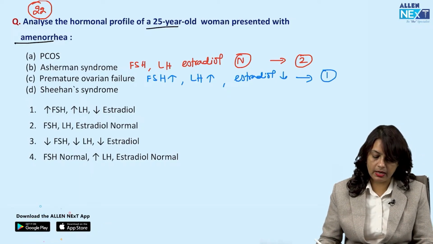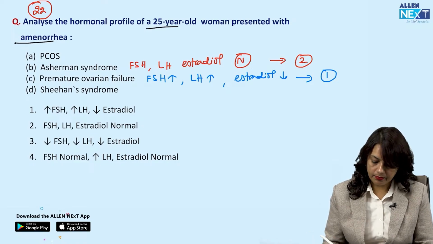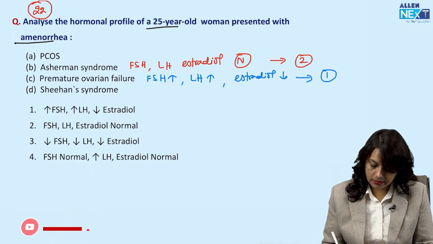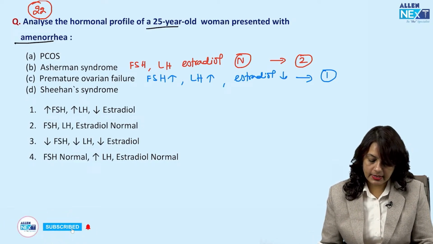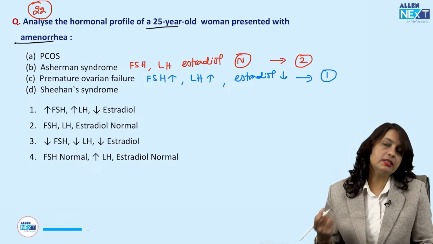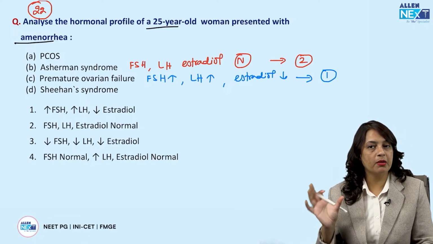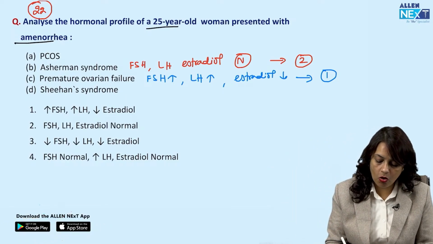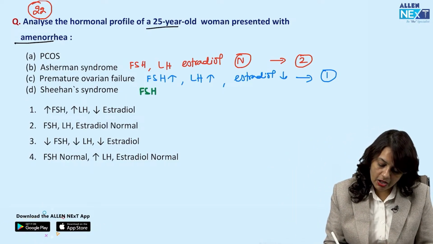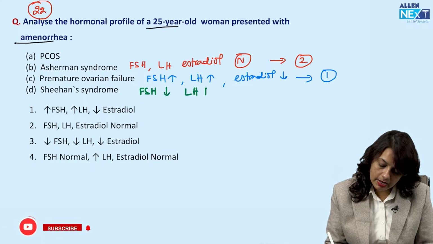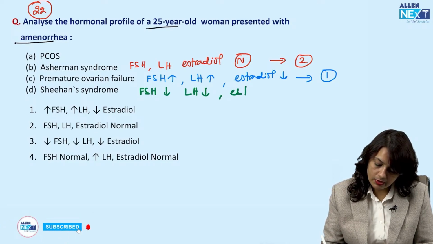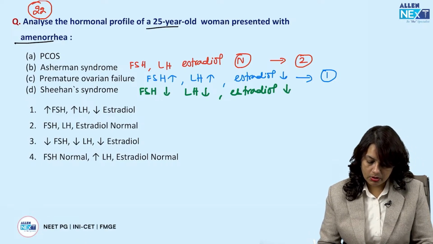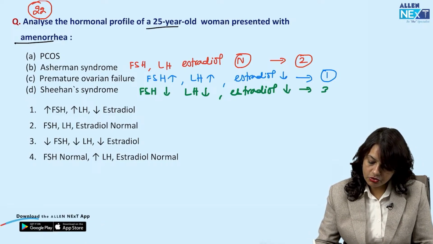Answer is A, that is 1. Now next is Sheehan syndrome, where there is postpartum pituitary necrosis. So FSH, LH, estradiol all will be down. FSH down, LH down, estradiol is also down. So the answer is 3.